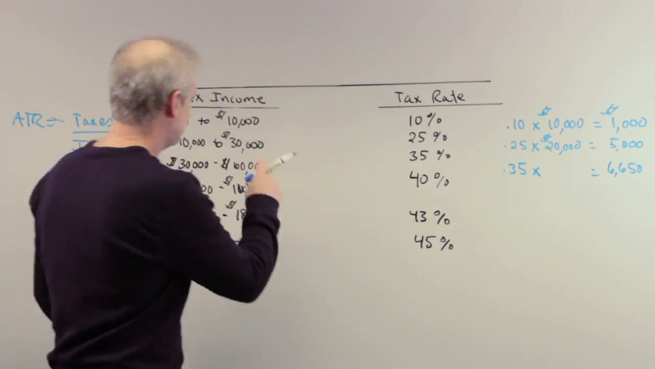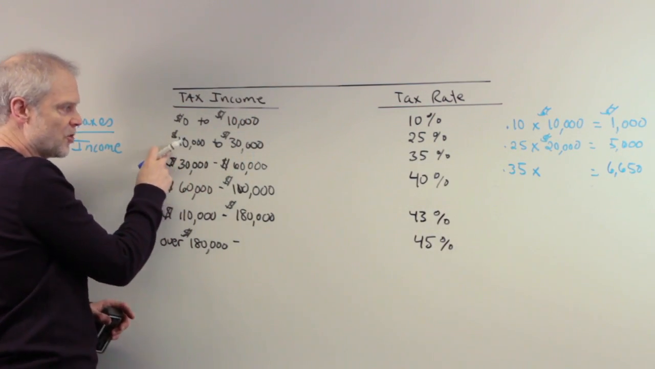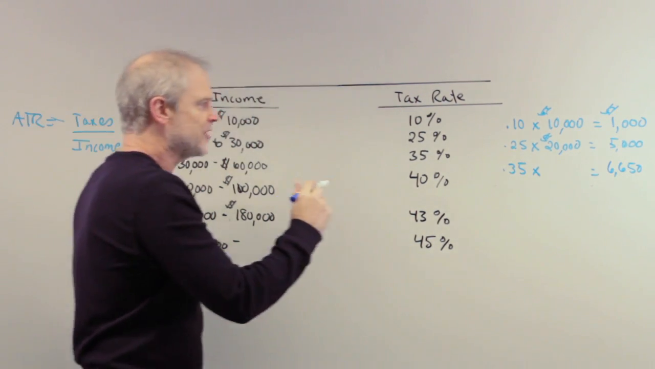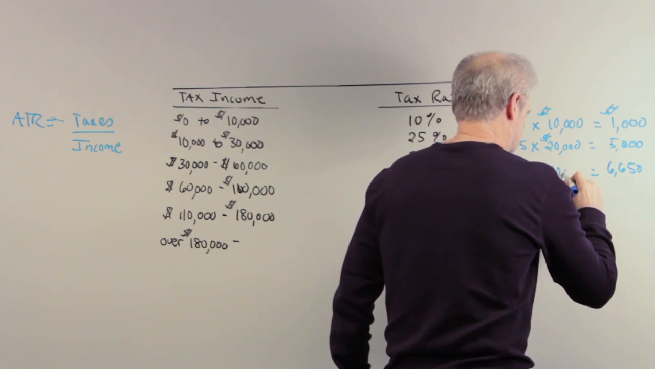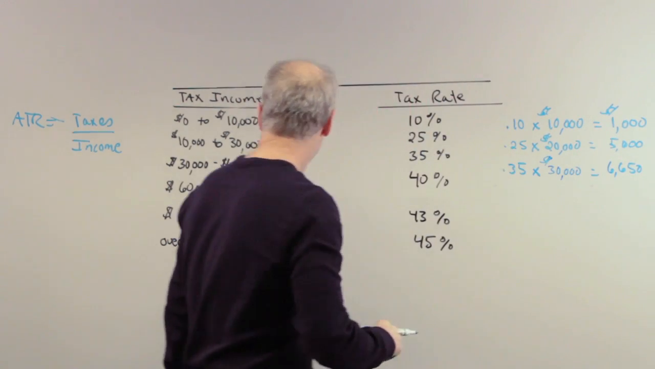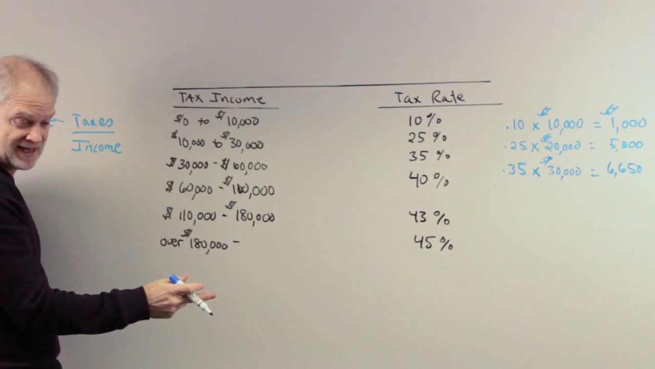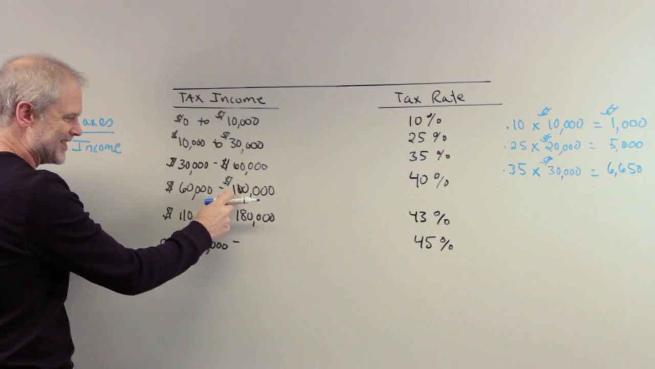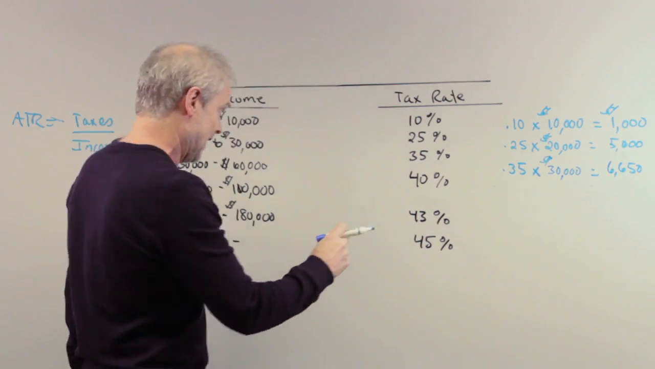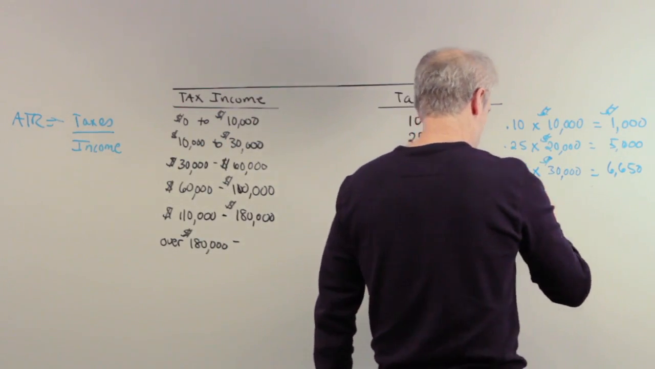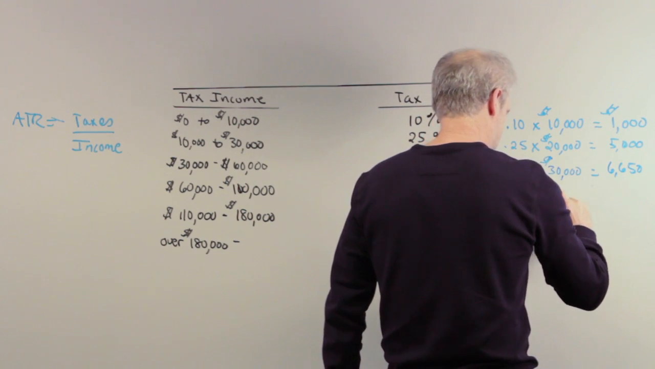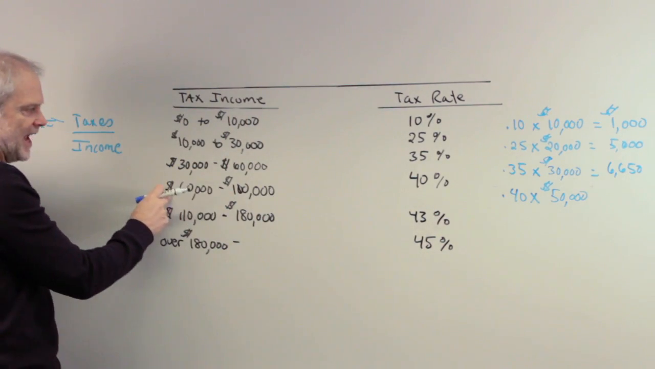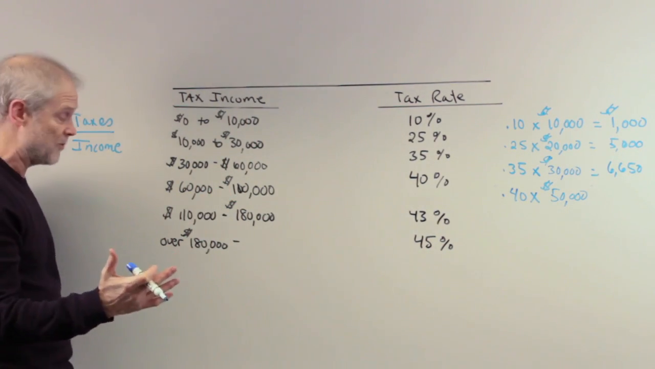This person pays 10% on the first 10,000, 25% on the next 20,000, 35% on the next 30,000. All right. Then the person's making $280,000. They're way over this. So the part from 60 to 110,000, that's 110, they're going to pay 40%. So it's 0.40 times $50,000. Right? Because that's how much extra income they get between $60,000 and $110,000. They still make more money than that.